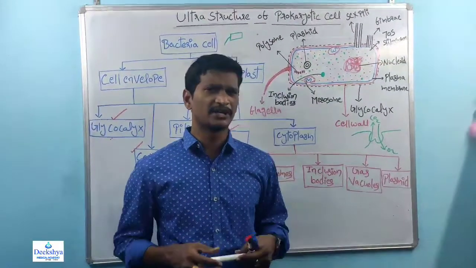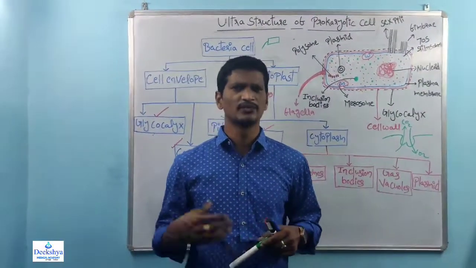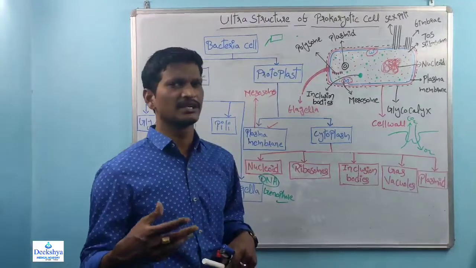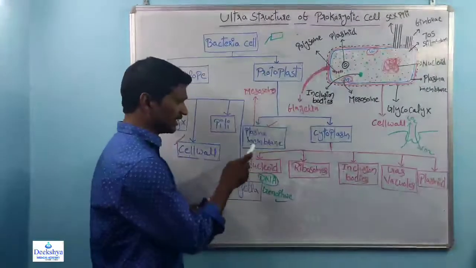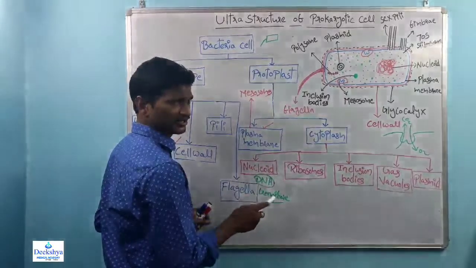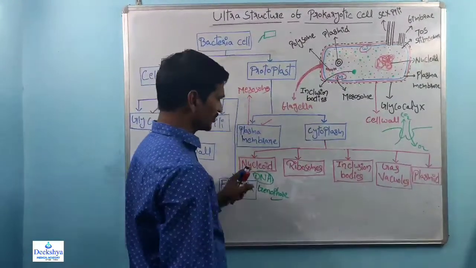Because genetic material is shared from one generation to another generation. That's the reason why we have our parental characteristic features. So the DNA supports the sharing of characters from one generation to another. Right? That is about the nucleoid.